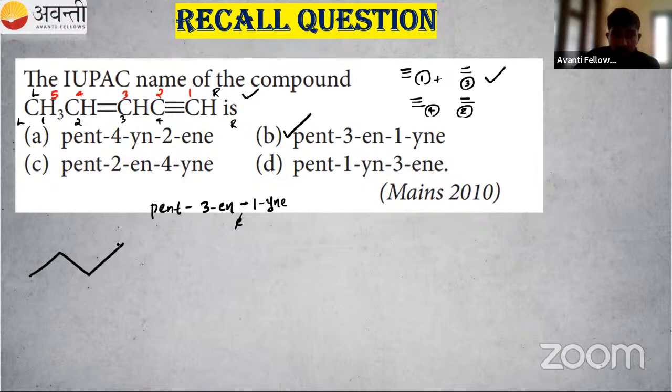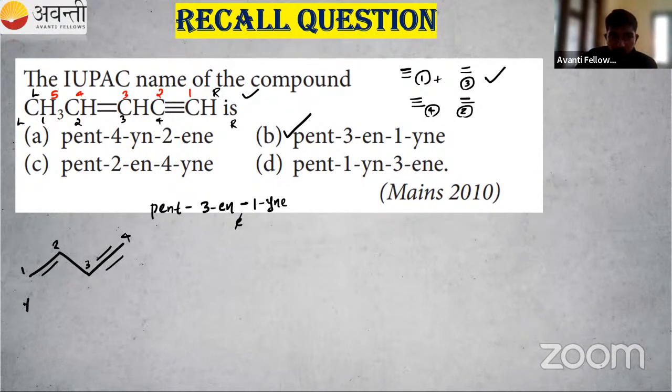So I have this combo. There is double bond, there is triple bond. How to number this? So what is the name of this one? So you can tell me there are 4 carbon atoms. So word root that is but. Then you have to start from left or right. Okay. So there is clash between double bond and triple bond. So if there is some clash, then go for double bond. So that means here it is present in first position. 1, 2, 3, 4. Otherwise, from right to left, then triple bond will get first number. Okay. If there is clash between double bond and triple bond, then go for double bond. So 1, 2, 3, 4.